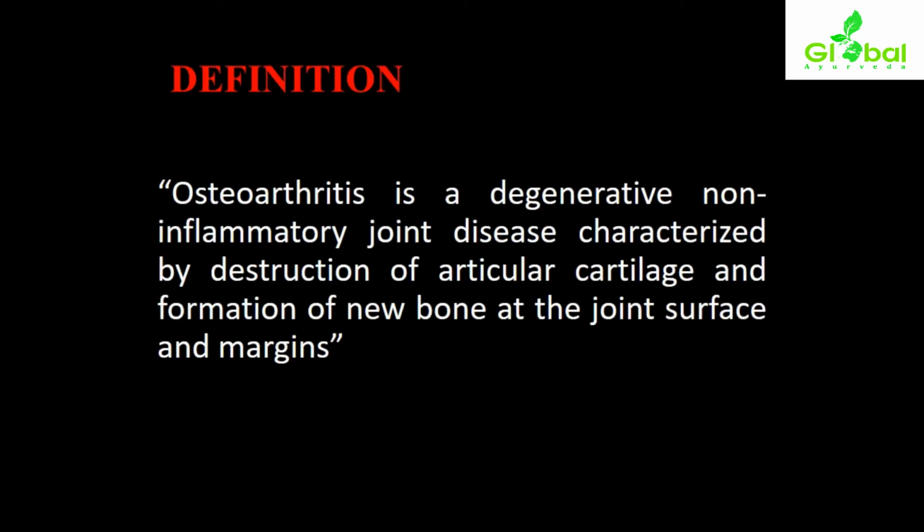Osteoarthritis is a degenerative non-inflammatory joint disease characterized by destruction of articular cartilage and formation of new bone at the joint surface and the margin. So specifically it affects the joints which bear more weight of the body compared to other body parts, like the hip, knee and spine regions, and it affects the joint surface and the margins. It is a degenerative non-inflammatory joint disease.